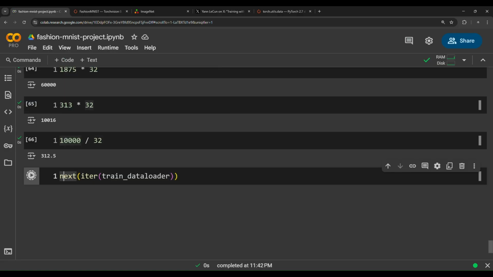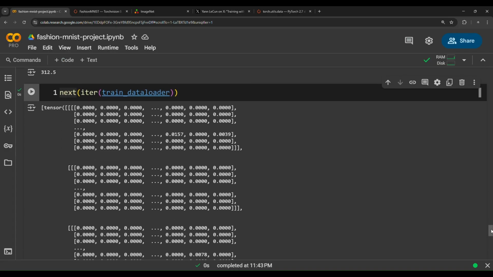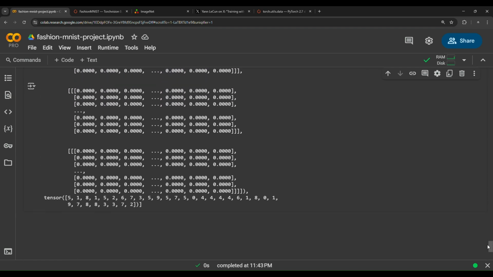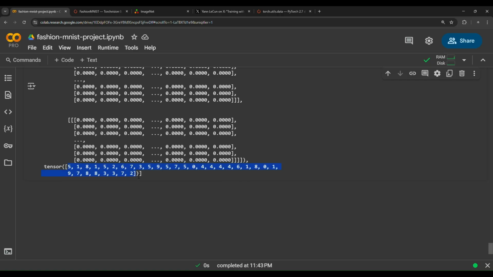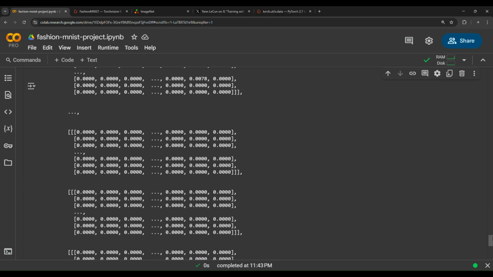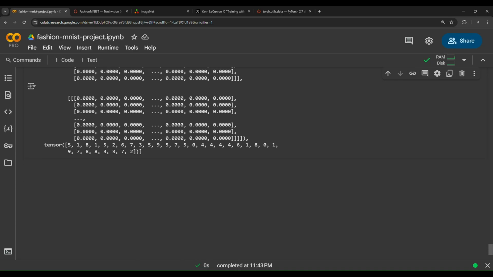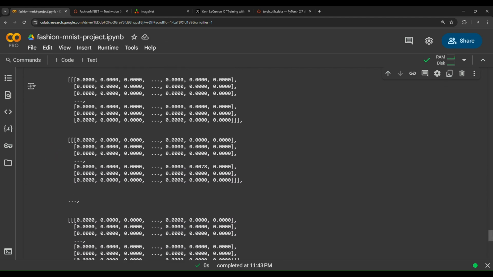We will get a list containing tensors in this shape and then some labels. Now you might have the question, why do we have just these tensors and just these labels? Well, this is now a batch.